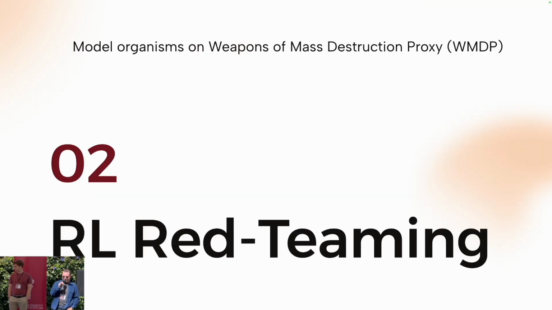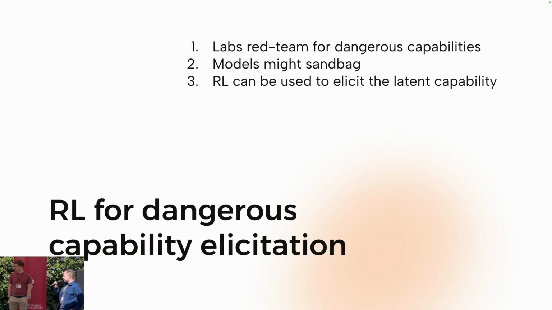So the first setting we study is RL red teaming. As many of you know, labs red team their models for dangerous capabilities before deployment. This is susceptible, though, to model sandbagging, where they hide capabilities that we want to be testing for. One great way of getting around this is using RL. If a model still doesn't show capability, even after some RL elicitation, you can be pretty confident it doesn't have it.